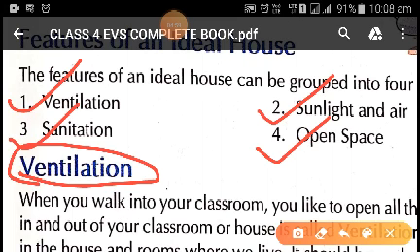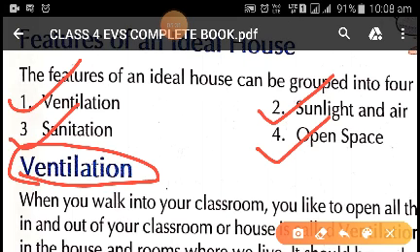So children, to have proper ventilation in the house, we need to have windows and doors arranged in such a way that the air circulates in and out of the house properly. It is very important because the air which comes into the house gets dirtied by breathing or by doing other activities in the house.